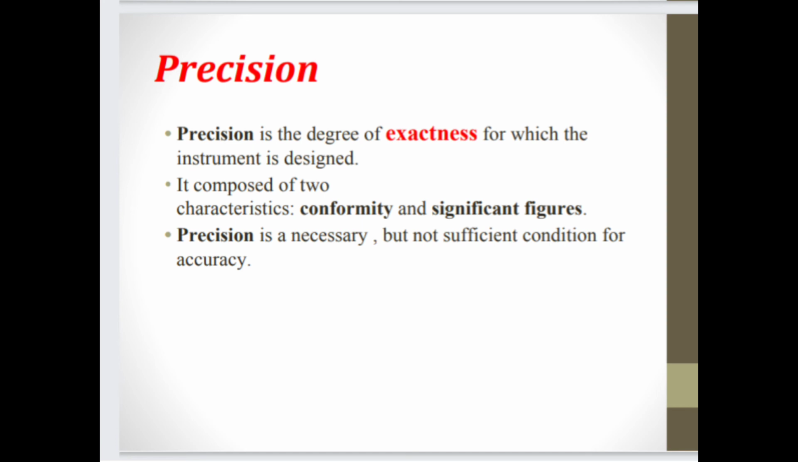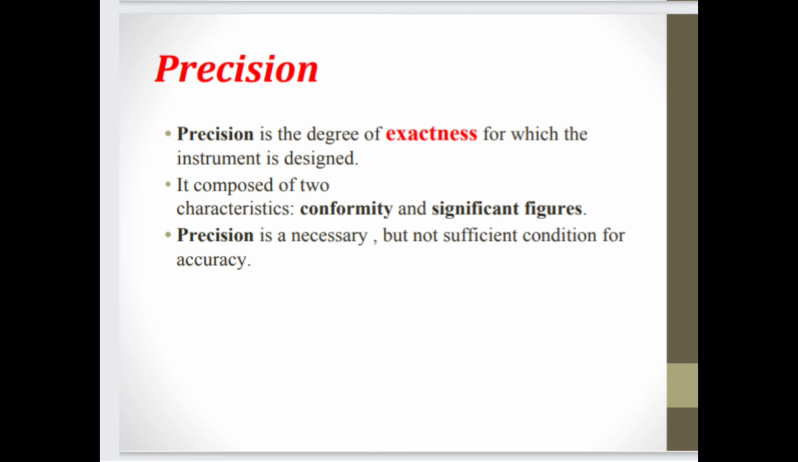So here we see precision. Precision is the degree of exactness for which the instrument is designed. It is composed of two characteristics, conformity and significant figures. Precision is a necessary but not sufficient condition for accuracy. So this is about the precision.